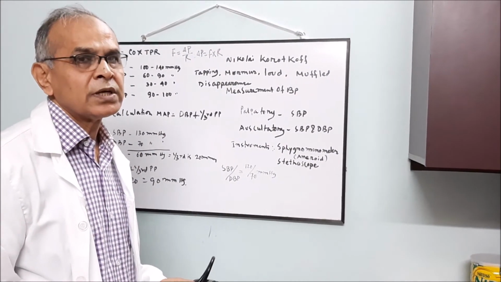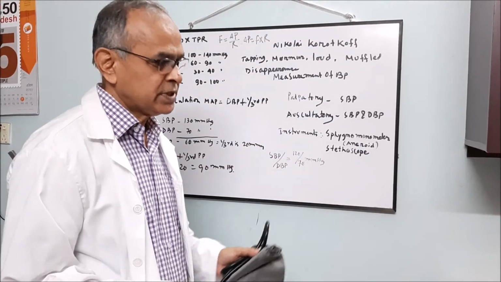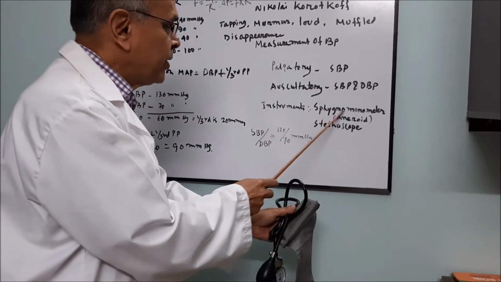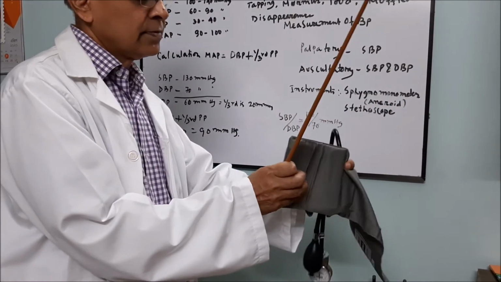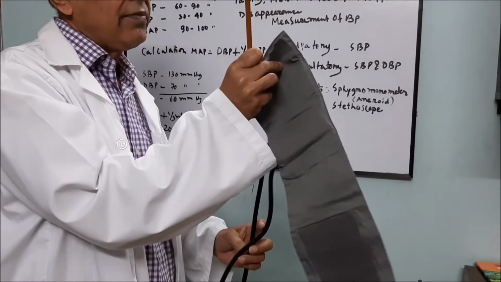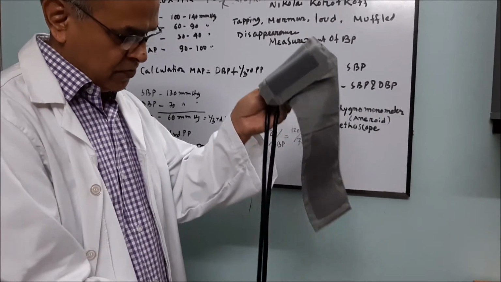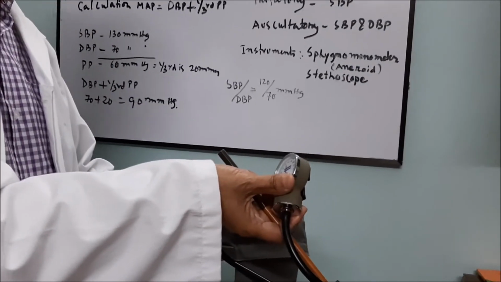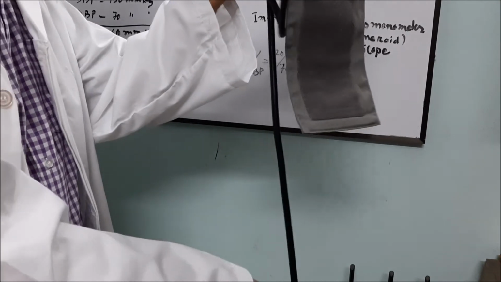Now I'll show you some instruments required for the measurement of blood pressure. This is the sphygmomanometer. It is the aneroid sphygmomanometer. This is the cuff. Cuffs have several sizes, some for adults, some for children, some for infants. This is the meter. And this is the bulb.